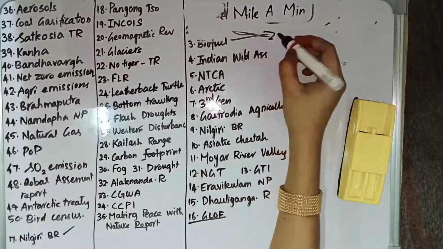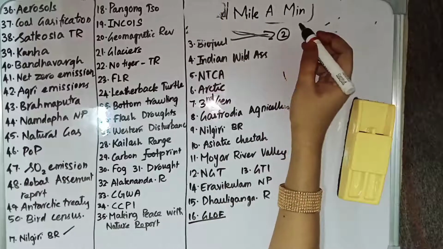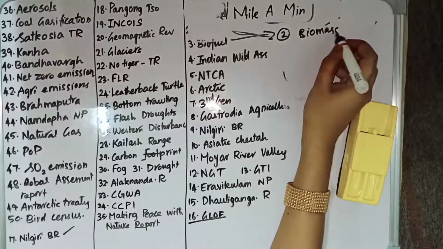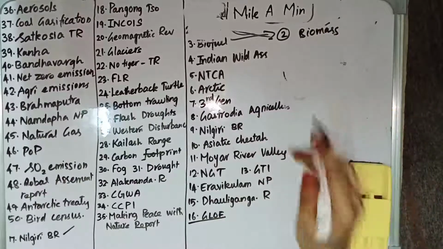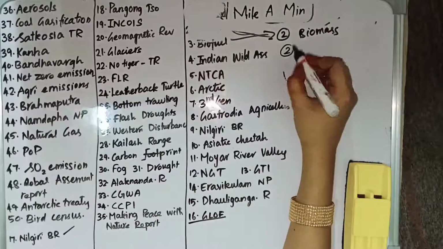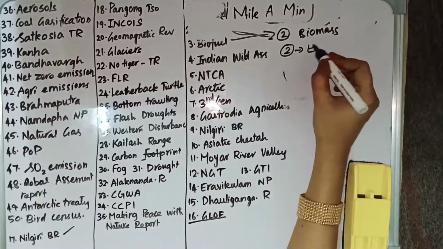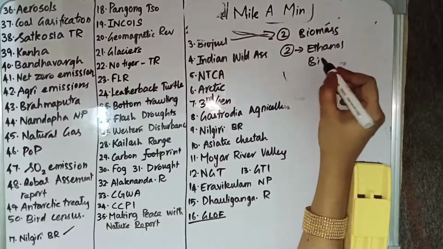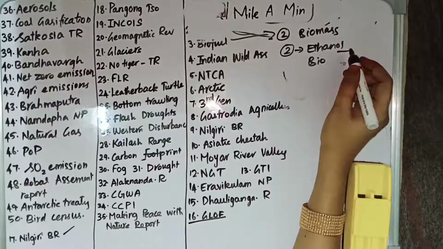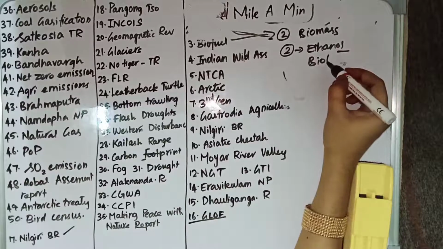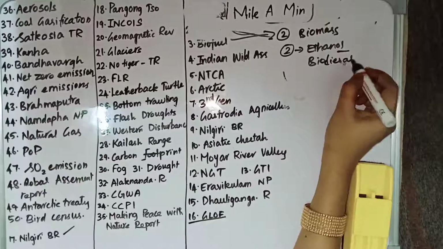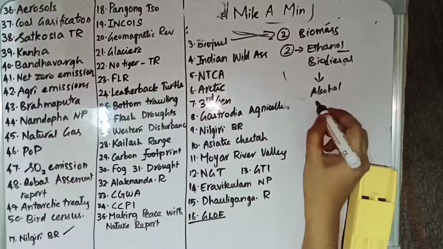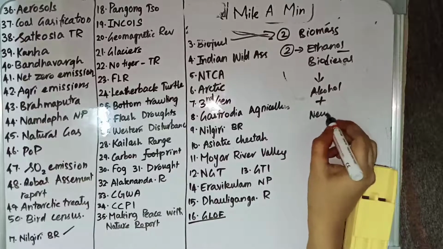Then we have biofuels. There are two common biofuels. Biofuels are obtained from biomass and converted into liquid fuel so that they can be used as a transportation fuel. Those are ethanol and biodiesel. Ethanol is a renewable fuel obtained from plant resources, whereas biodiesel is obtained by the combination of alcohol plus new or used cooking oil.